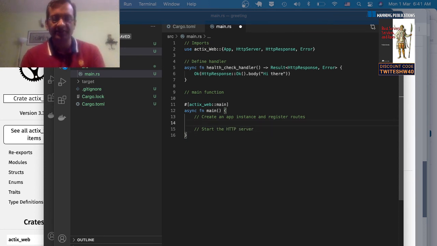How do you create an app instance? Let's say we'll use a closure and say App new. You create a new instance of an Actix web application, and then you register a route. A route has got three parts. It's got the basic path which you use, and then it's got the HTTP method you're going to use, and then the handler for processing it. Those are the three parts to it. So let's say I want a health endpoint. I want a get method, and then this is the handler function.